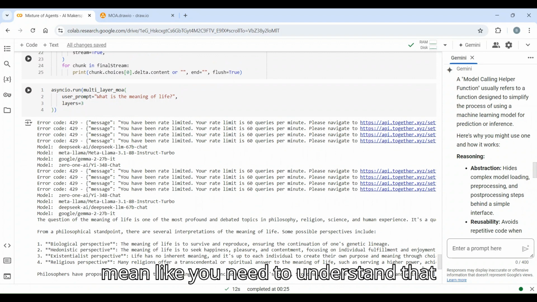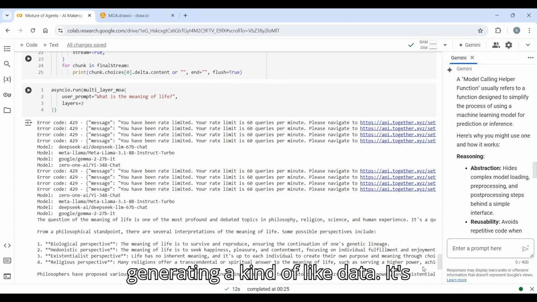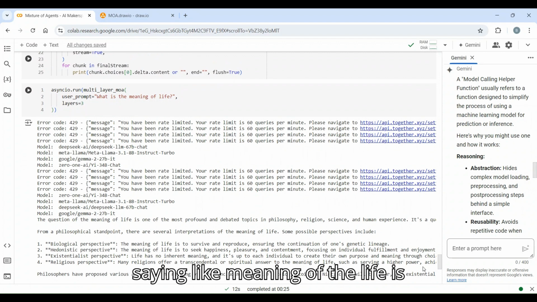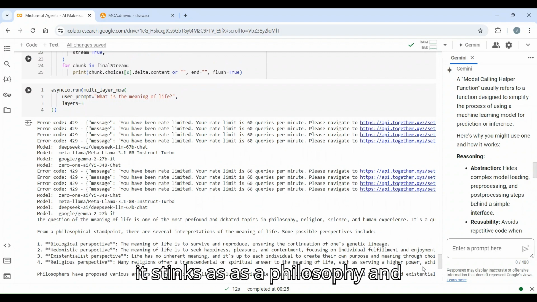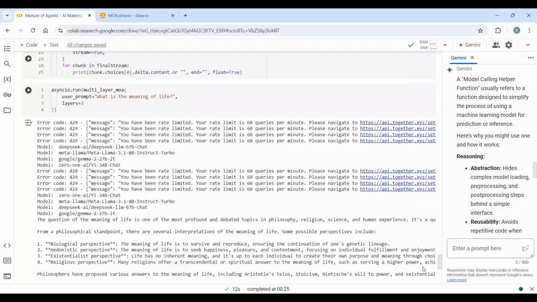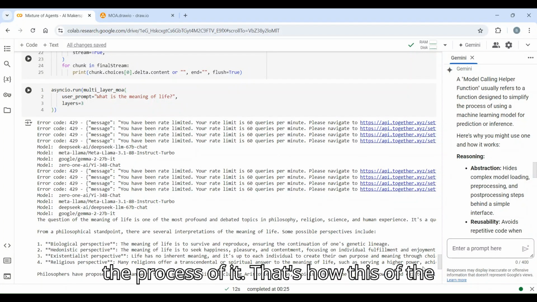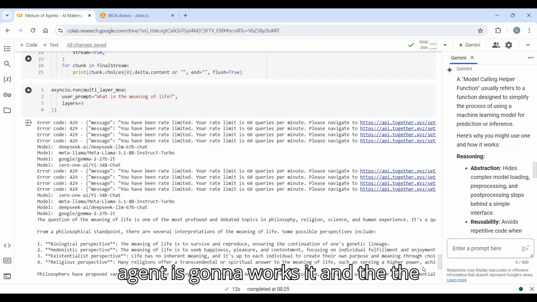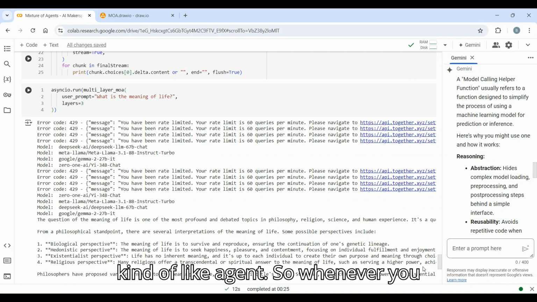I mean, you understand that it's asked by a human, and it's not just generating data. It's giving quality data. It's saying the meaning of life is to survive and reproduce. So it thinks from a philosophy and religion perspective, and it's giving the answer from that religious way of processing. That's how this mixture of agents works, and the strategy for where we need to keep this kind of agent.